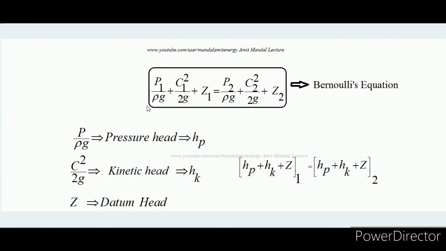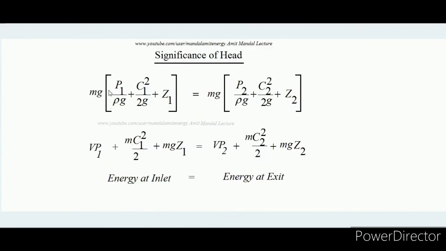See, in case we multiply mg on both sides of this equation, m is the mass flow rate and g is the acceleration due to gravity, okay, then what we will get over here: mg into the LHS of the equation, P1 by rho g plus C1 square by 2g plus Z1, and mg into the RHS of this equation, P2 by rho g plus C2 square by 2g plus Z2.